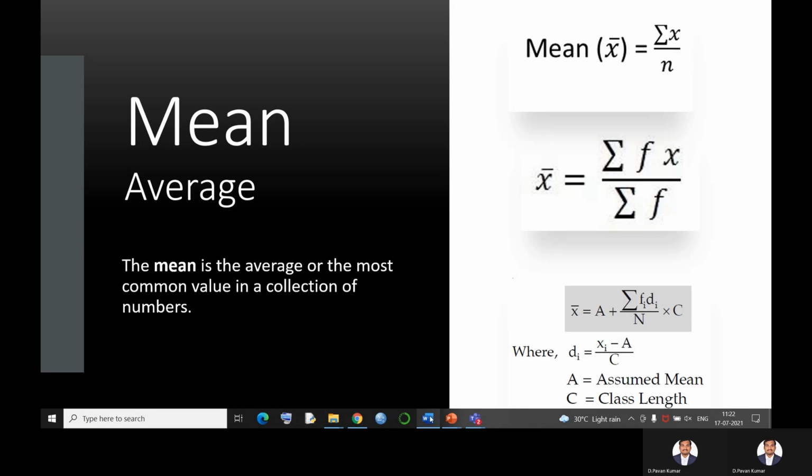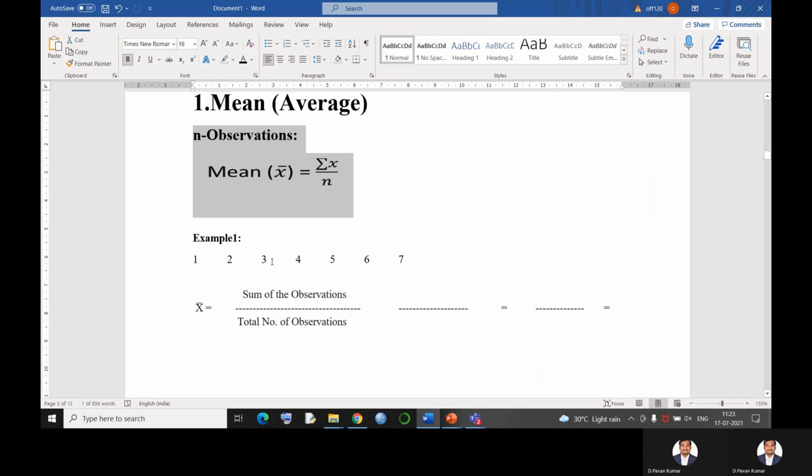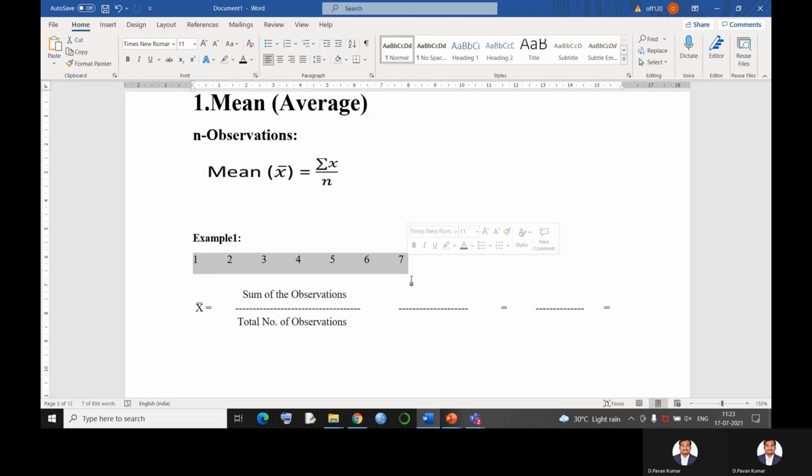Let us move on to the problematic part. First of all, I'm going to solve n observations, then ungrouped data followed by the grouped data problem. For n observations, we have a formula x bar is equal to summation x by n. Let us solve this problem. We were given one example over here. Some observations are given. These are called n observations. Here 7 observations are given to us. If 10 observations are given, it is called a 10 observations problem.